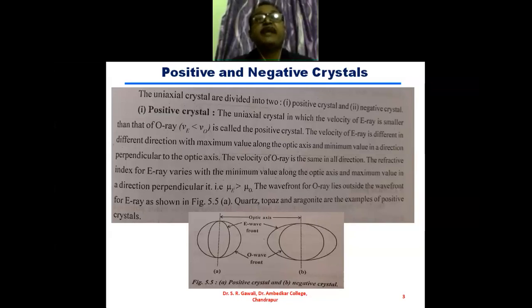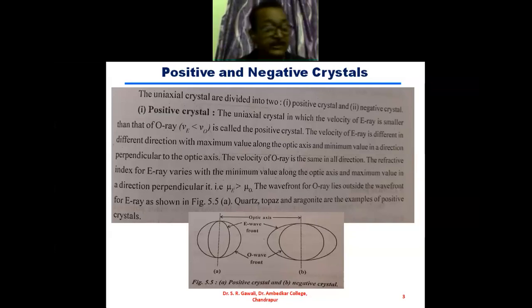Previously, we classified the crystals on the basis of the number of optic axes present in the crystal, and therefore they are the uniaxial crystal and the biaxial crystal. The crystal in which only one optic axis is there is called the uniaxial crystal, and the crystal in which there are two optic axes is called the biaxial crystal.